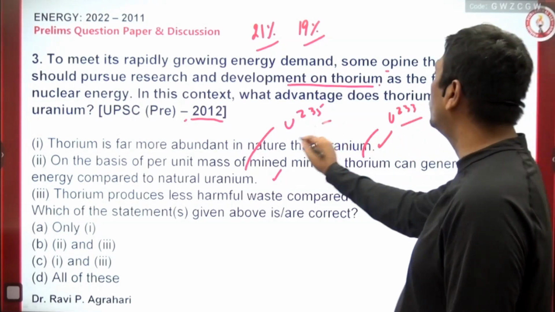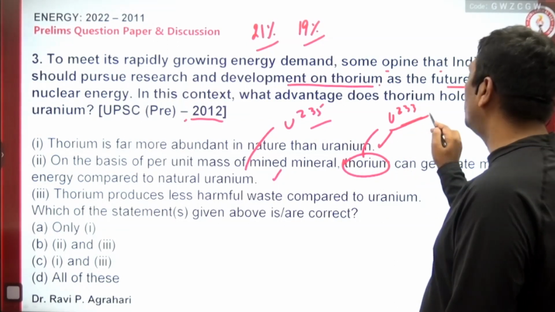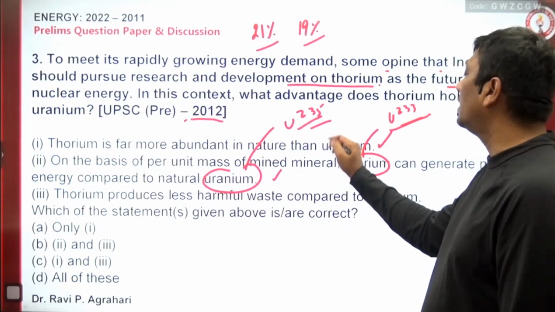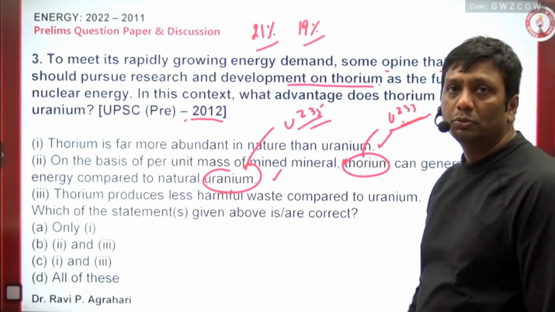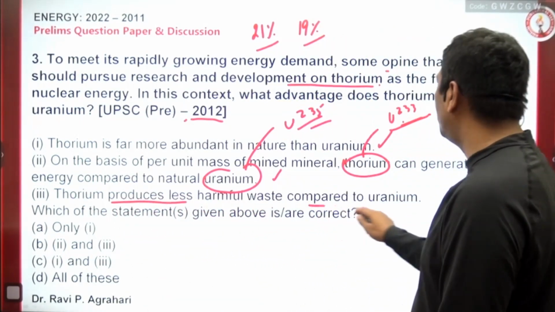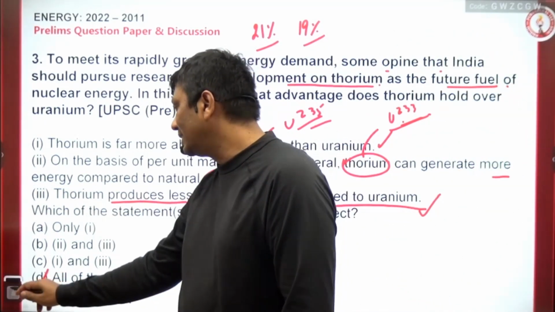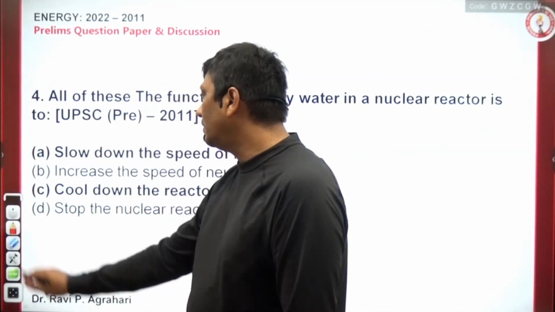Here again you people are mostly confused if you did not listen to my classes, that in thorium ultimately we are using uranium-233 and in uranium we are using uranium-235. These two are different isotopes. You have a conceptual problem. Next, thorium produces less harmful waste compared to uranium, is absolutely right. So in this way, all the answers are correct here. So it's a static part that UPSC has.